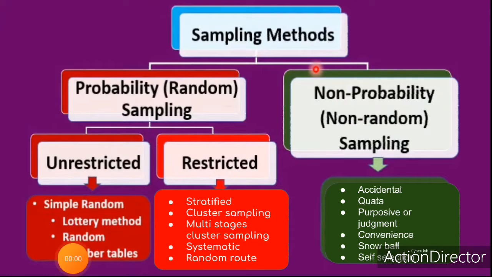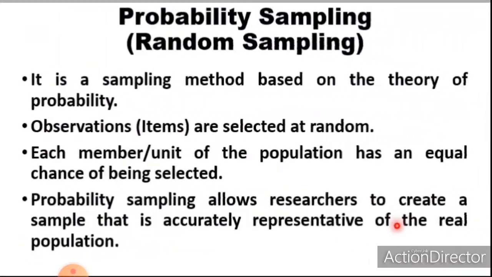random route sampling. Then non-probability sampling or non-random sampling consists of various methods such as accidental sampling, quota sampling, purposive or judgment sampling, convenience sampling, snowball sampling and self-selection. In this video, I am discussing the topic probability sampling or random sampling. So, what is probability sampling or random sampling?